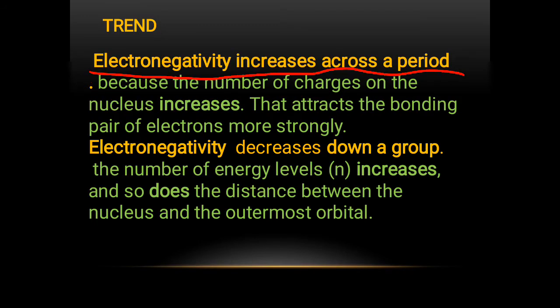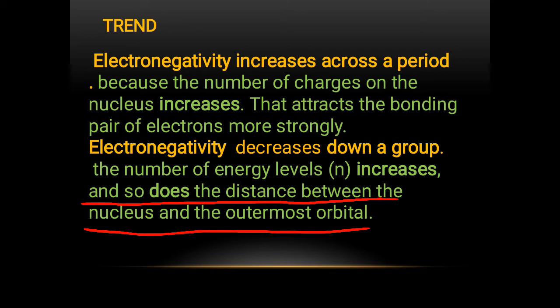But this is not the case when we see the changes of electronegativity down the group. How? Because the number of energy levels or shells or orbits is increasing down the group. And so when energy levels are increasing, there are more electrons, more electronic clouds, more orbits, larger size atom. And the distance between the nucleus and the outermost electrons is also on the rise.